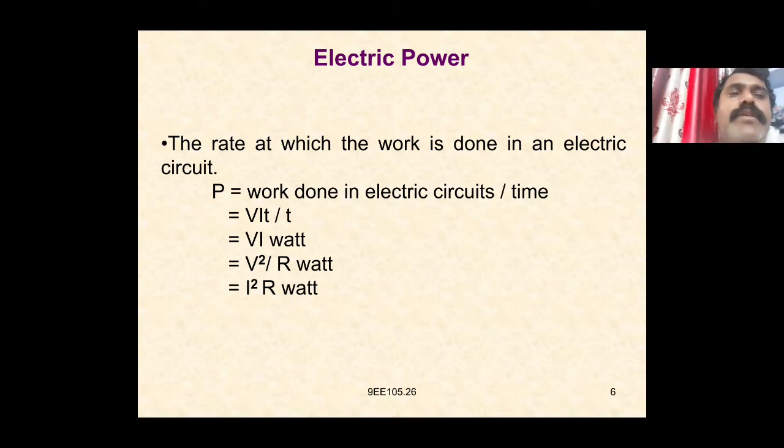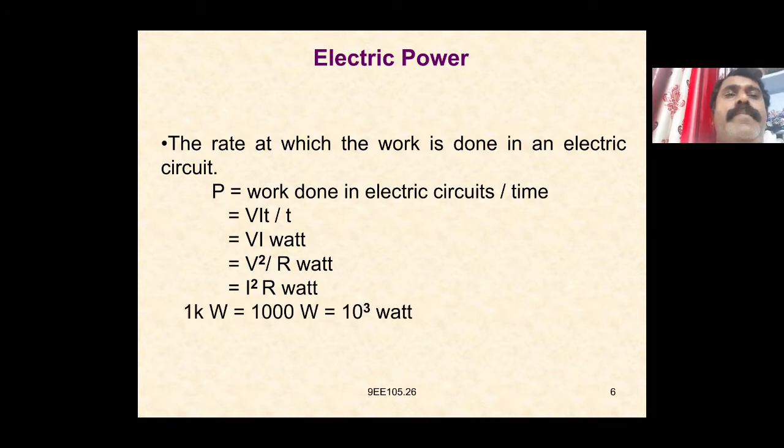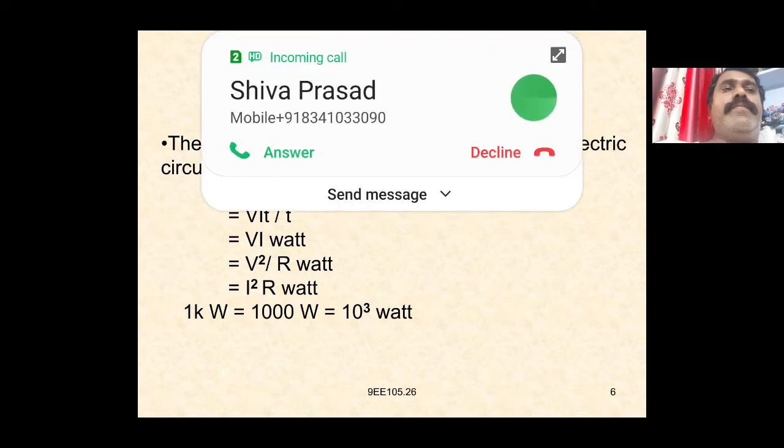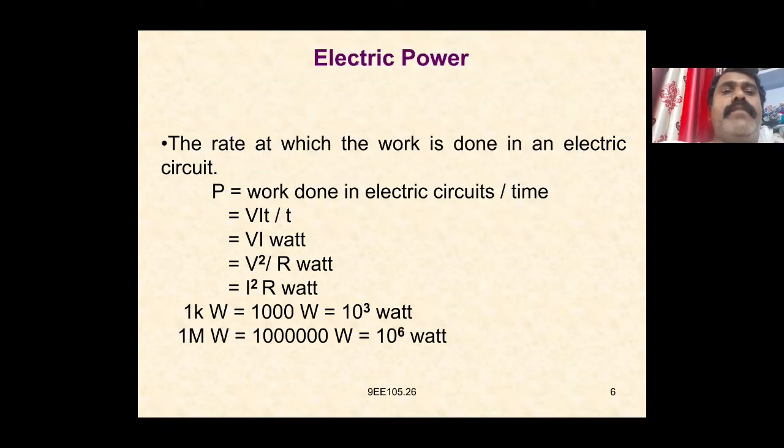We can express electrical power as the rate at which the work is done in an electrical circuit. So P is equal to work done in electrical circuit divided by time taken, which is equal to VIT by T, equal to VI watts, equal to V square by R watts, equal to I square R watts. So 1 kilowatt is equal to 1000 watts, which is 10 to the power 3 watts, and 1 megawatt is equal to 10 to the power of 6 watts.